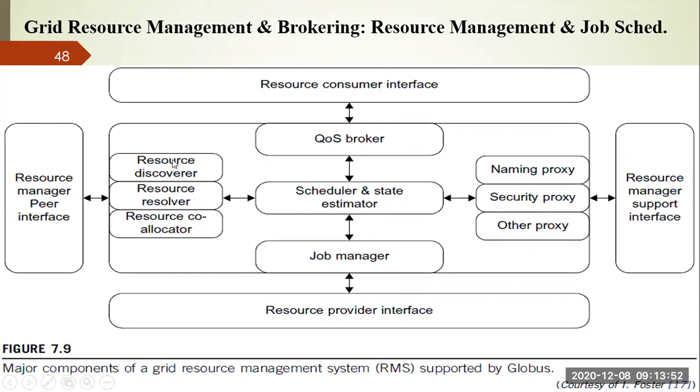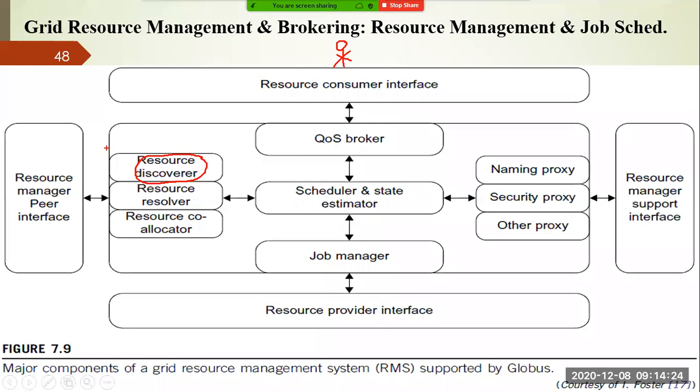It searches for the qualified resources. It checks that, as per your requirement, suppose as a client you are submitting a particular request, this resource discoverer is going to check what the possible resources are that can be given to you, or which satisfy your requirement. That is the job of this discoverer. Then there is a resource disseminator, right? The role of this disseminator is to broadcast information about local resources to other RMSs.